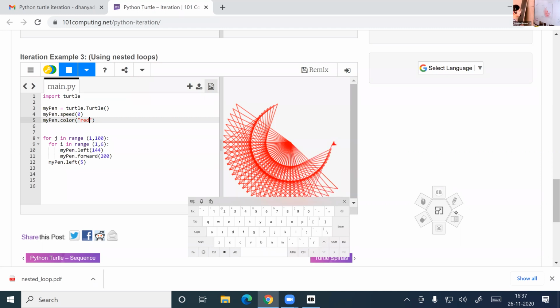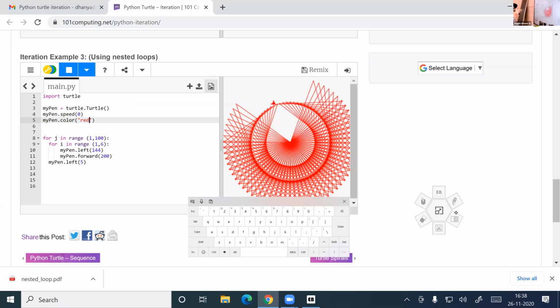You can see a pointer that is called the turtle pointer. It won't work in your online compiler. You need Spyder. You need to install Spyder in order to work on this. Or you have to use this particular site, 101computing.net. There also, this online compiler will work.